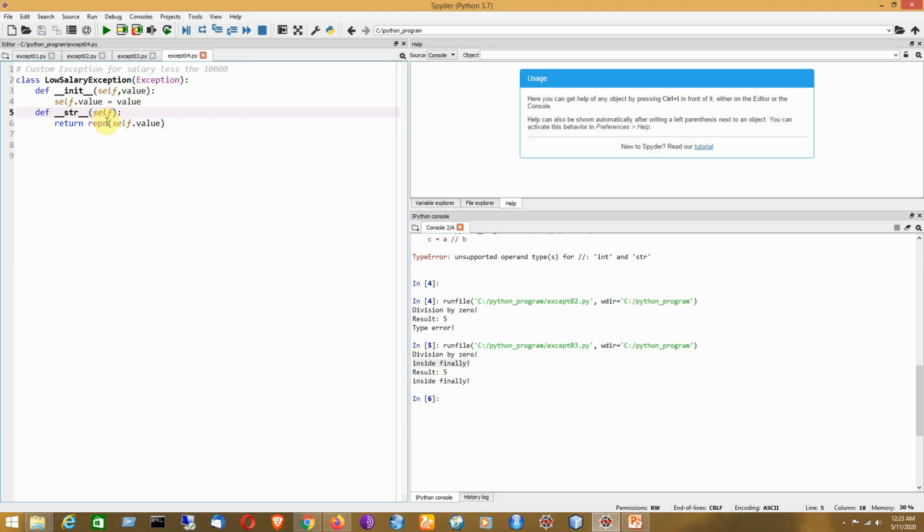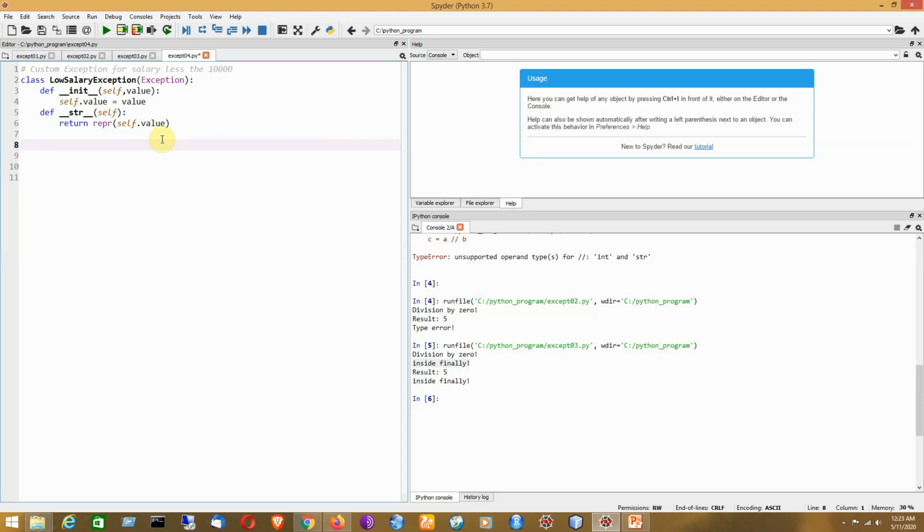It is quite similar to the idea of the toString method in Java, and it is the idea of using a constructor. Clear? And self can be compared with the idea of this, though in Java you don't have to write this, but the current instance can be mentioned over here by using the self parameter. Now I have defined the custom exception for this particular application. It will be generated if the salary is less than 10,000.